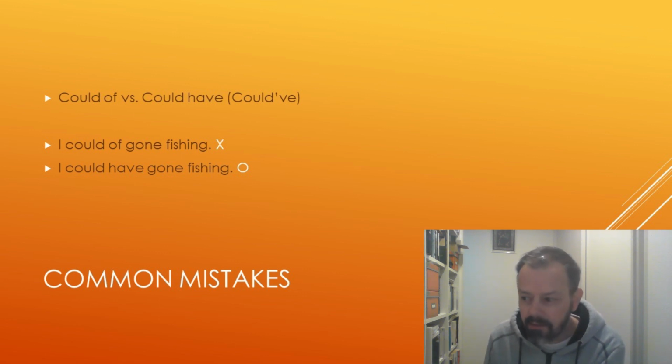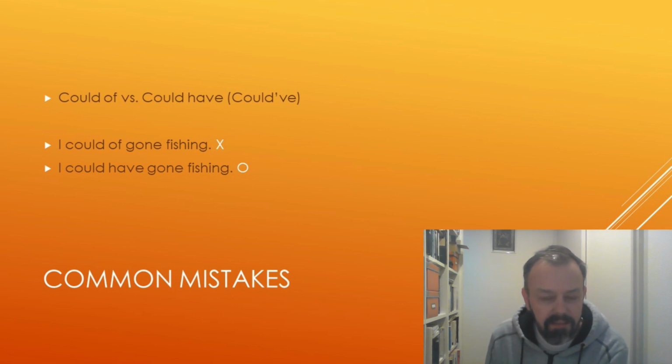And so now if you go onto YouTube or somewhere and look at the comment sections where people write in English, you can find this mistake a lot. "I could of gone fishing," spelled OF, rather than what it should be, "I could have gone fishing."